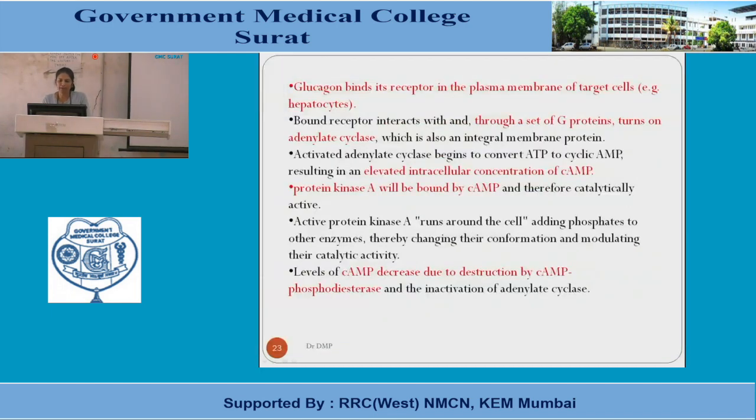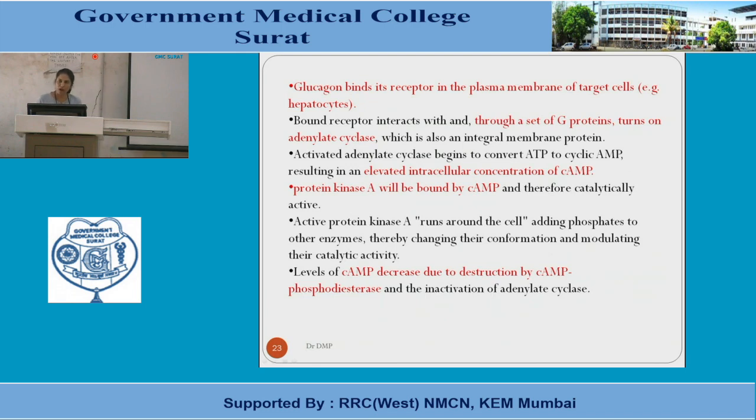So cyclic AMP leads to the conformational and modulating changes within the cells for its biological reactions. However, levels of the cyclic AMP decrease due to destruction by the cyclic AMP phosphodiesterase, and inactivation of the cyclase enzyme occurs. So this is a cycle. It has autoregulatory systems, and the glucagon acts by cyclic AMP as a second messenger mechanism.